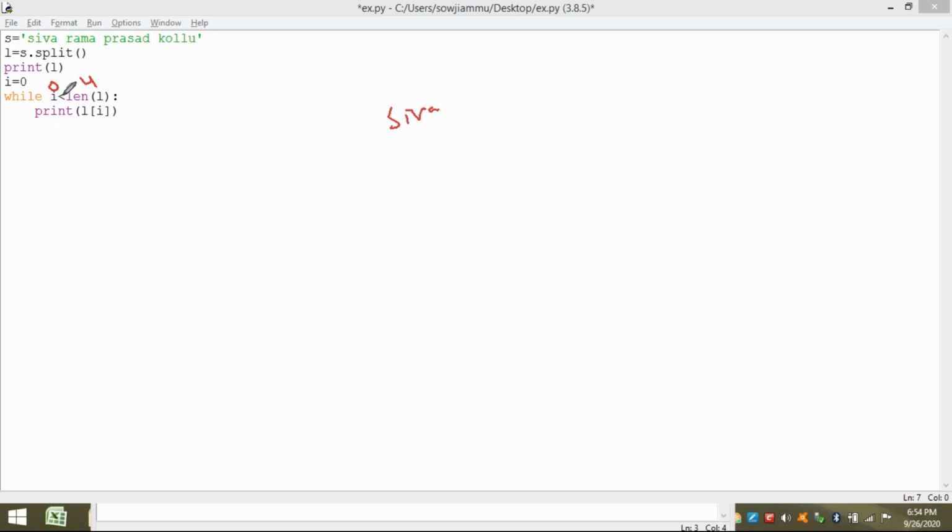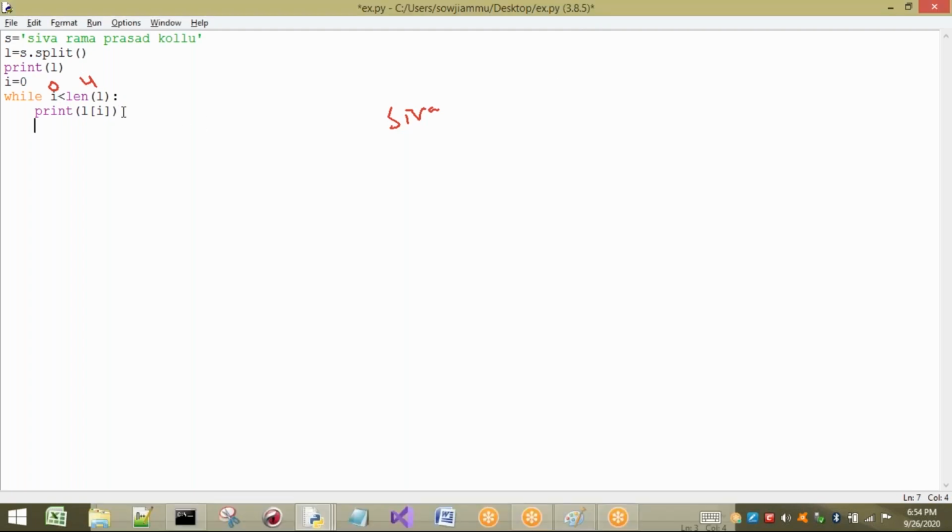Next, what should happen? Rama has to be printed. Rama is at the first index, but the i value is only 0. If I want to go to the first location, I have to increment the i value. So for that, I am going to write i equal to i plus 1. Otherwise, we can write i plus equal to 1. No problem.